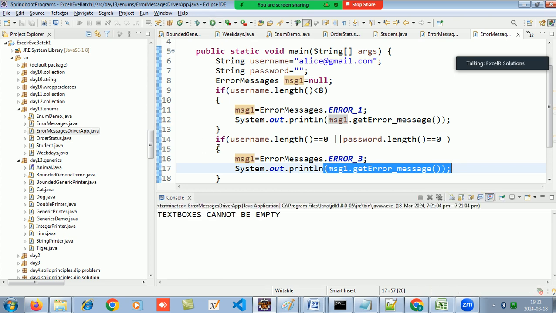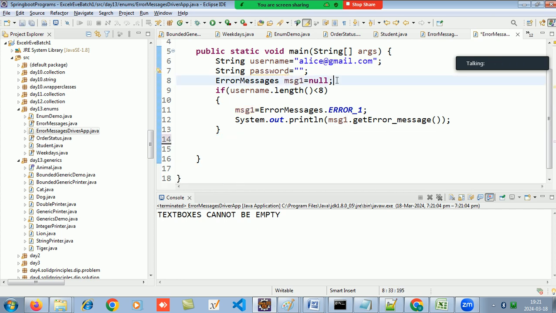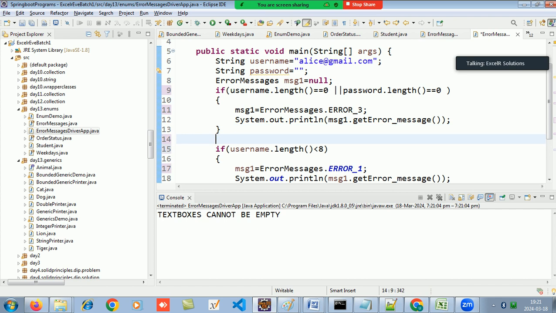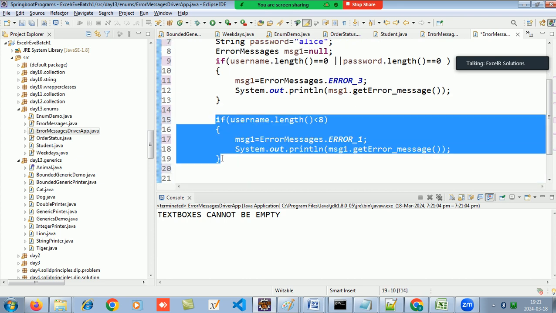Okay. If I take this if first and put it second, and now if I enter over here Alice, so now the username is less than 8, this one, and if the password is less than 8, then this one.